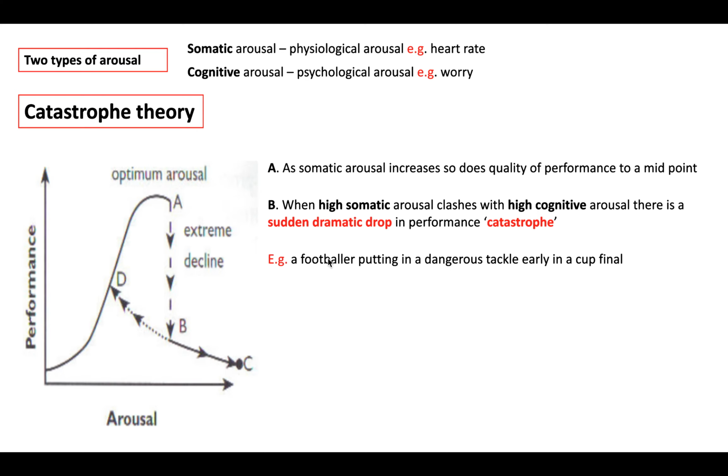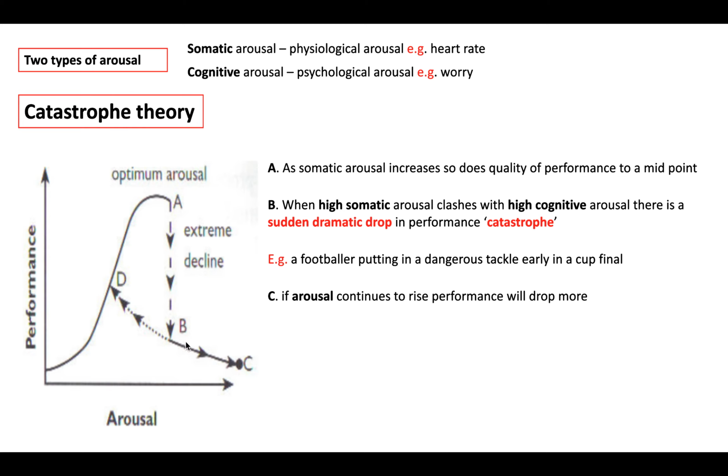For example, a footballer putting in a dangerous tackle early in a cup final could be an example of catastrophe theory in action. If arousal continues to rise, performance will drop more. That's point C down here.